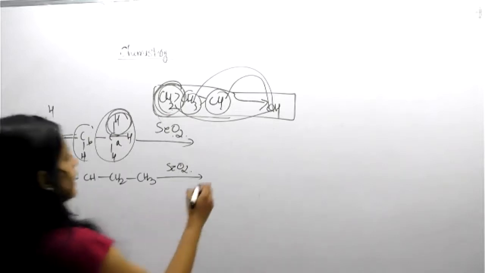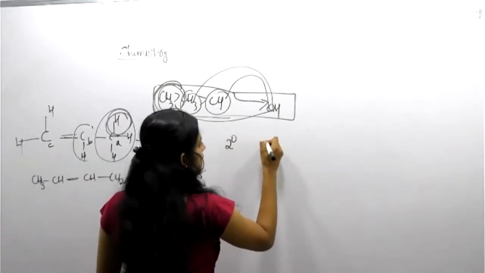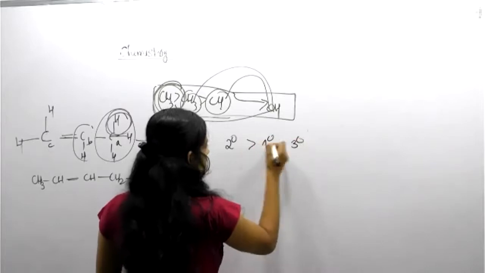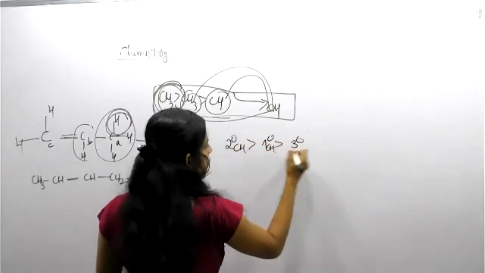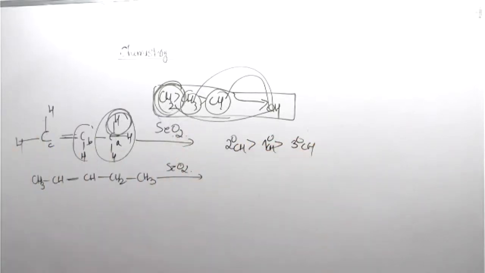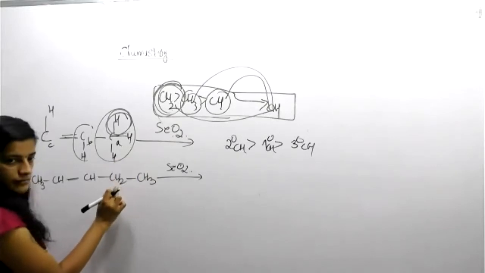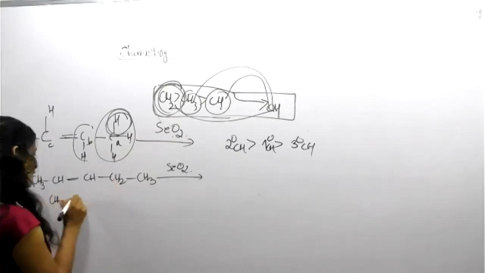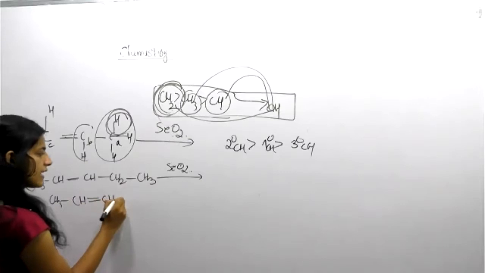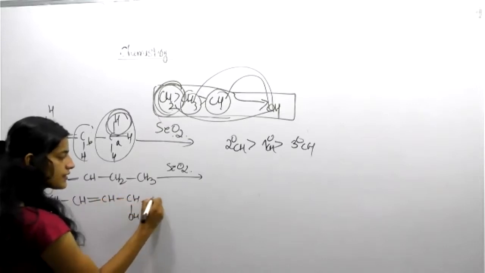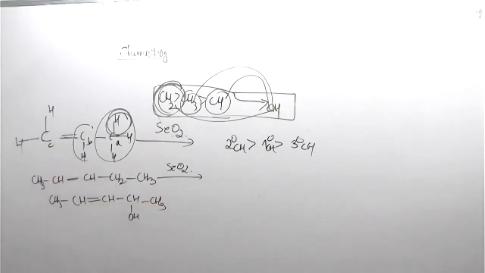Secondary is more priority. Secondary, then primary, then tertiary. This is the CH order. Both you want to consider. Tell me then. This one, no? This is a secondary CH2. CH2 will undergo first. So here, understood? So CH3, CH double bond CH, CHOH, CH3. This is the result. Clear?